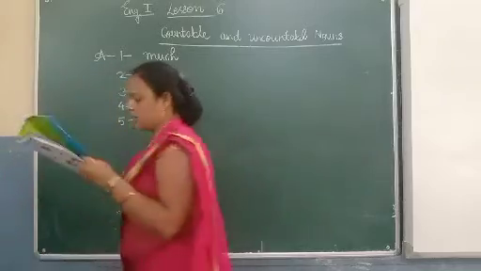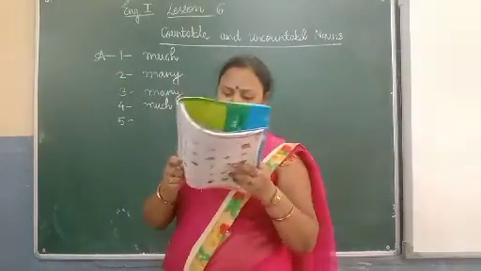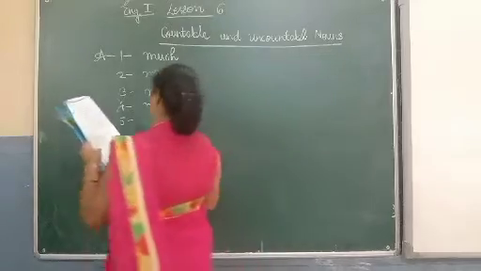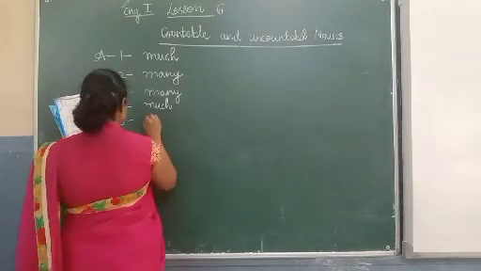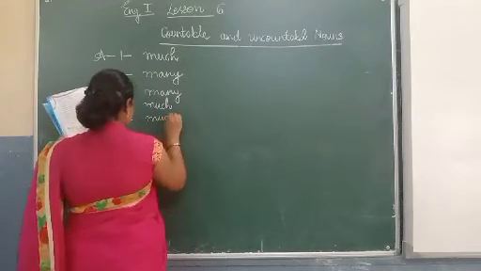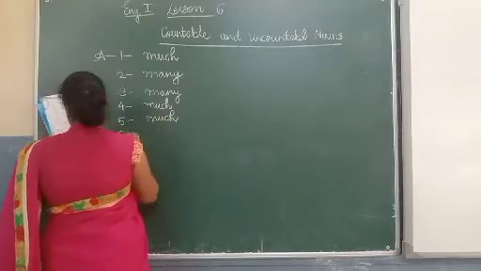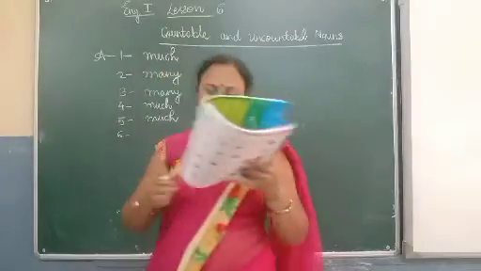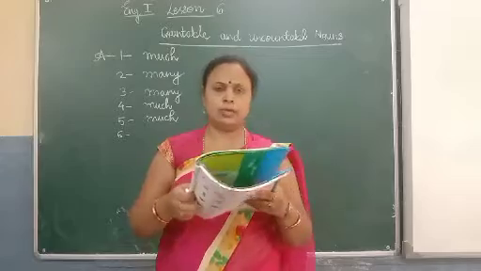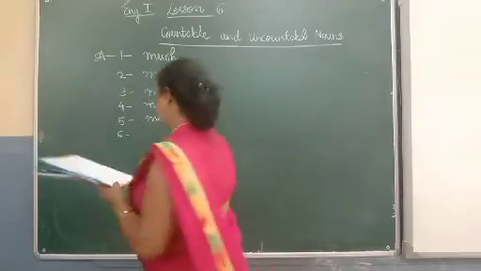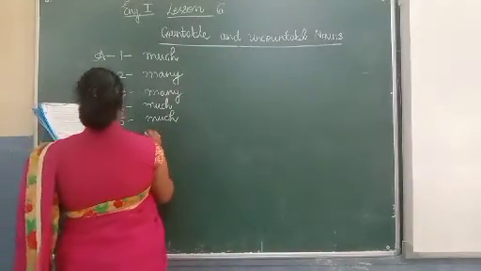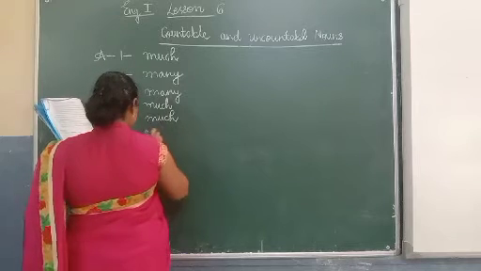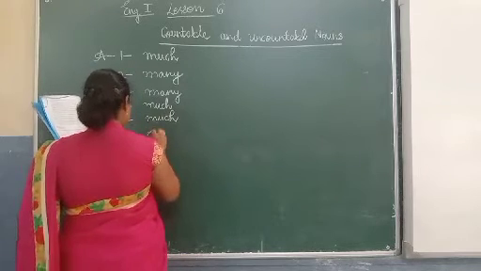Next, how much tea is there in the flask? Tea is also uncountable, so write here much. Six: how many chairs are there in the classroom? You can count chairs, so write here many. Number six, many.